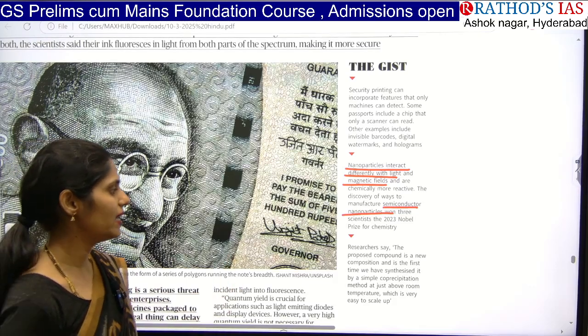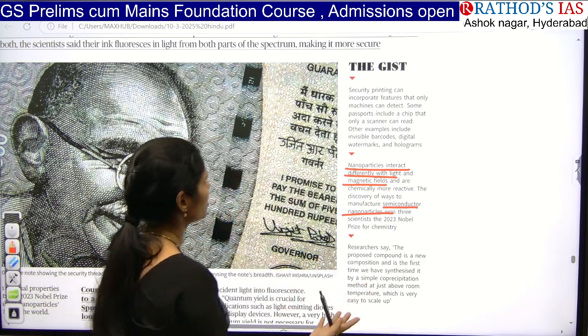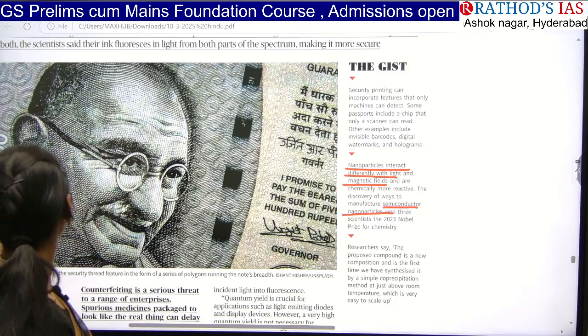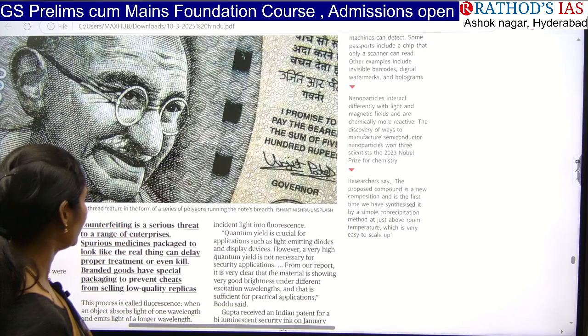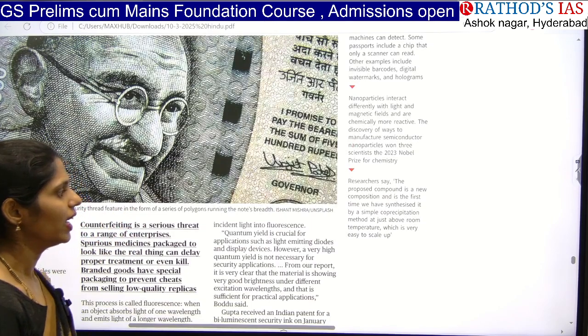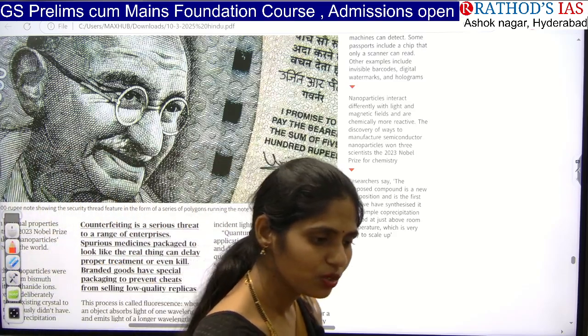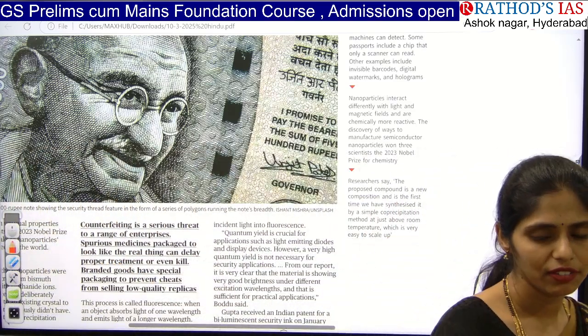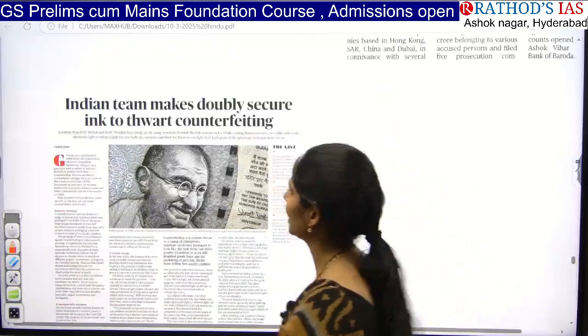Researchers say that they came up with a new compound made up of this nano material, that is, strontium bismuth fluoride nanoparticles, and they said that yes, we can use them at room temperature. The behavior will be very different, and only when we use machines can we identify whether it is an original note or a fake note. So in this way we are going to use some technology.